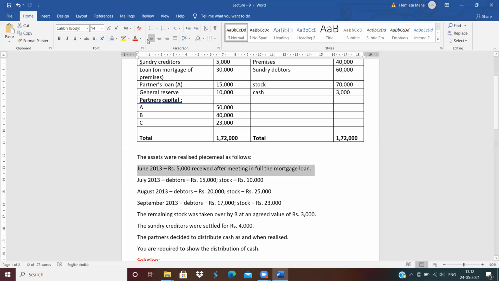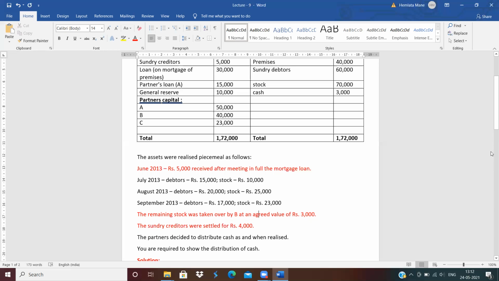This is a new adjustment in this question: they received the money after meeting the loan, which means we do not need to meet the loan. Next, this adjustment is also new. Creditors are settled, meaning the actual value of the creditor is 5,000 rupees, but the creditor is settled for rupees 4,000. And this adjustment is also new: the remaining stock was taken over by B. These three adjustments are new in this question.